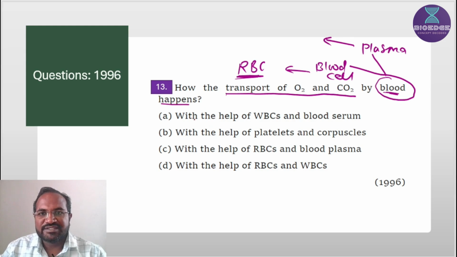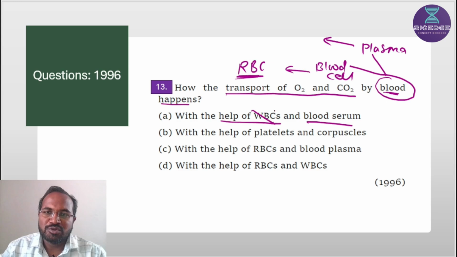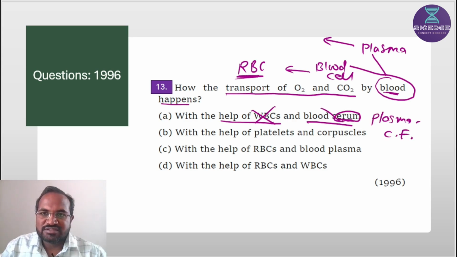So let's see the options. With the help of WBC and blood serum: no, WBC are not involved in the transportation of gases, and blood serum means plasma minus clotting factors. This is also not involved in transportation.